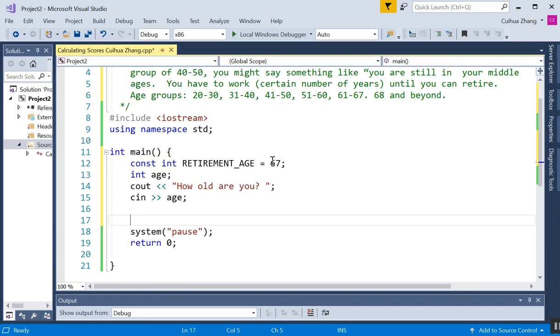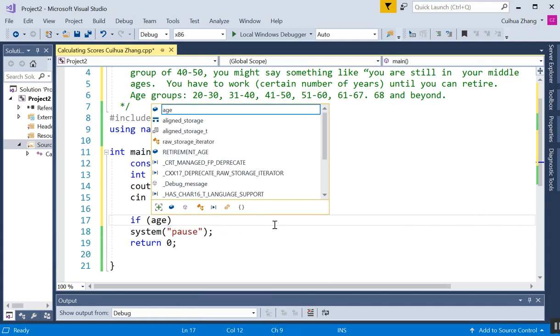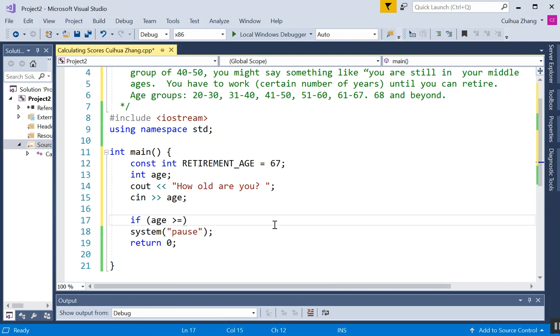So if the age is within 20 to 30 years old, we use if age is greater than or equal to 20, and age is less than or equal to 30, right? If this person is within this age group, what do we want to say?